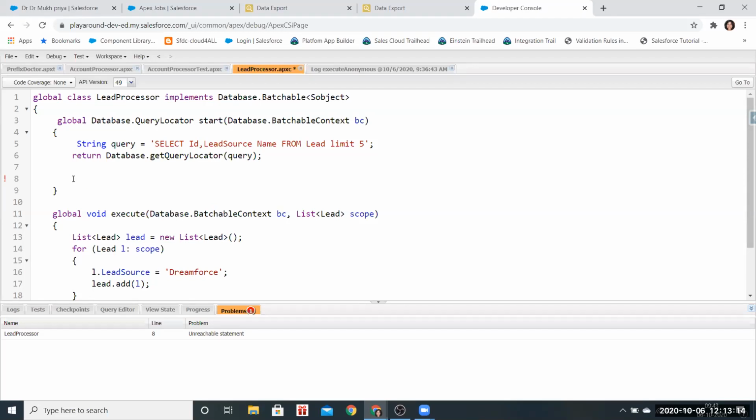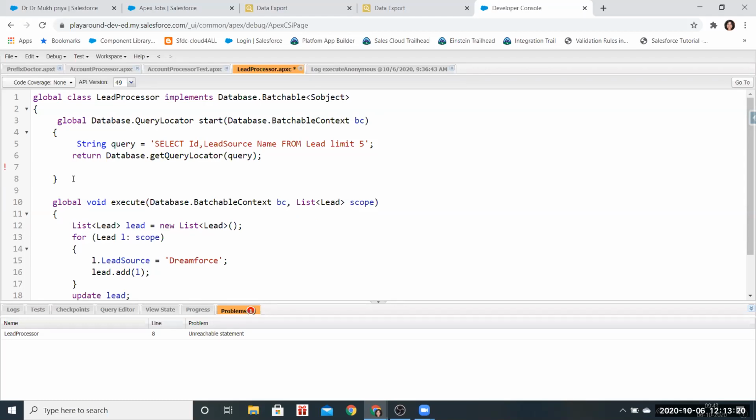Can you guys see my screen? Yeah, we can. This is okay, right? Yeah, it looks okay. Let's try.